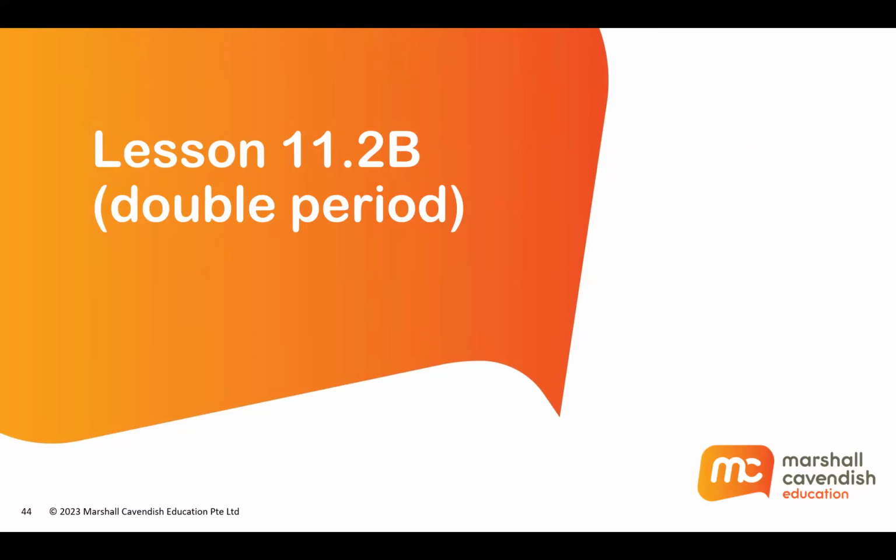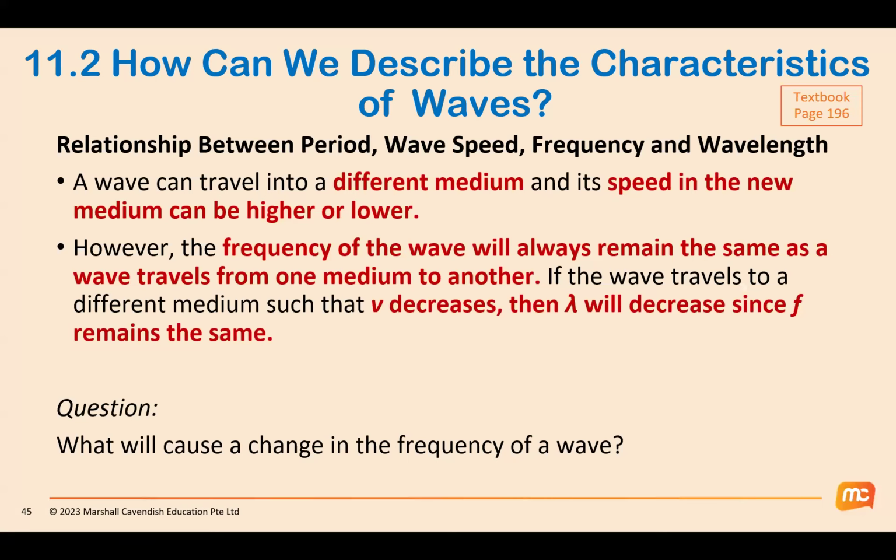In this last segment of the wave introduction, we will be zooming into slightly more difficult concepts of waves, especially the use of the wave equation V equals F lambda. So let's start. What is the relationship in V equals F lambda? The period, wave speed, frequency, and wavelength.